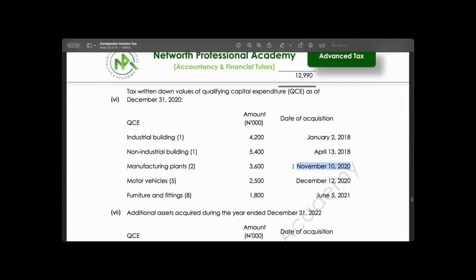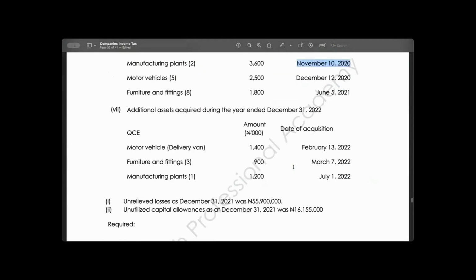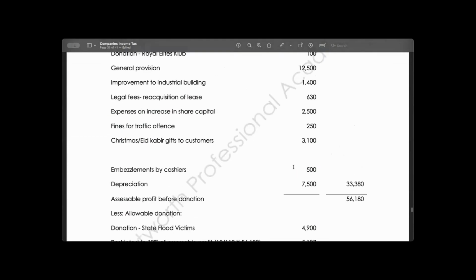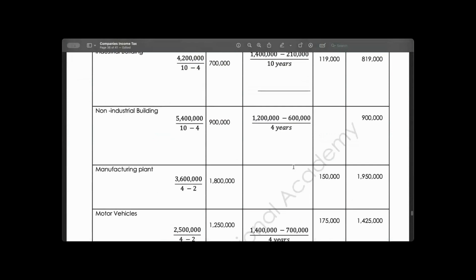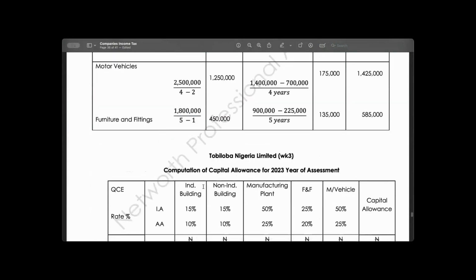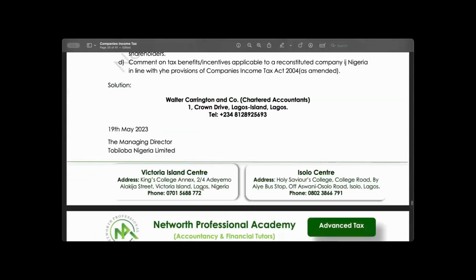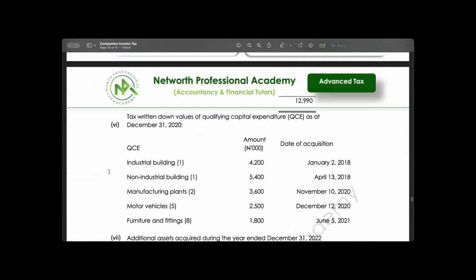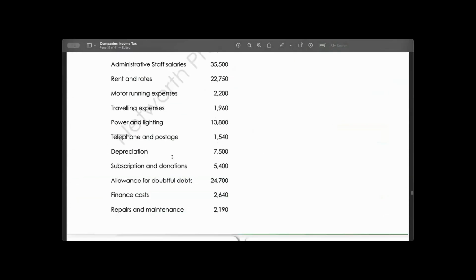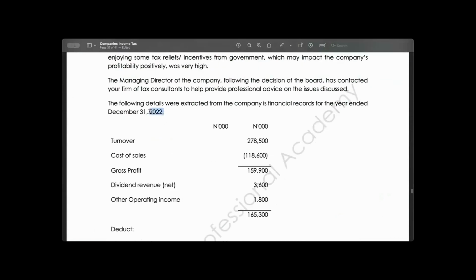What about this that was acquired in 2020? In 2020, that means the first year would have been 2021, 2022. So it has used 2 years before now. I'll divide it by 4 minus 2 because that asset is supposed to use 4 years. Let me re-explain it so that you can understand what I'm saying. Look at this year that we're given the assets, 2020. The year we are is 2022, but for the purpose of tax, it will be 2023.